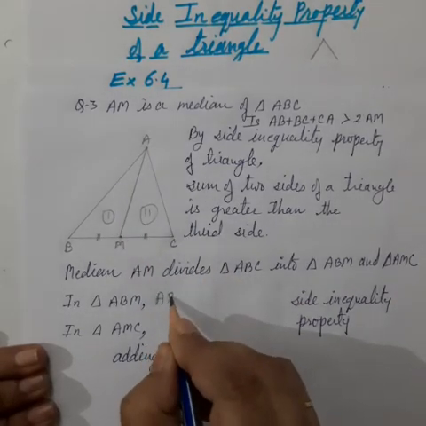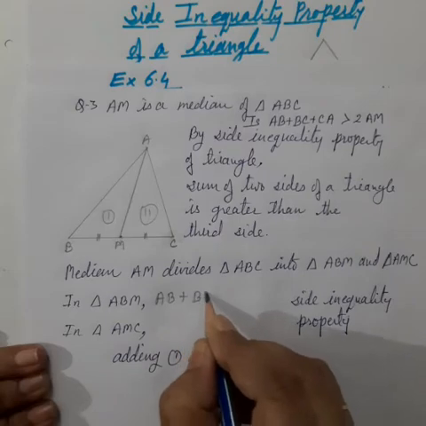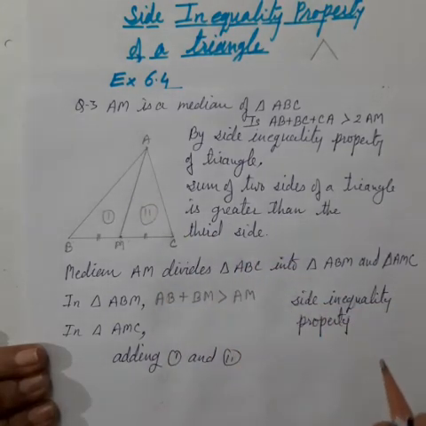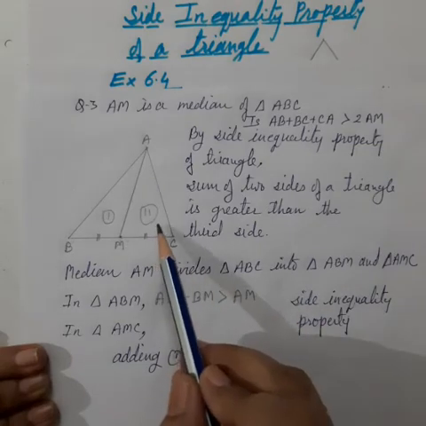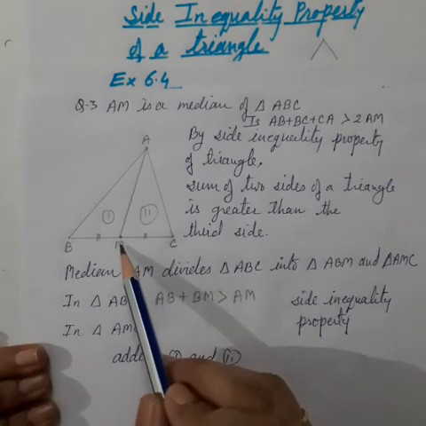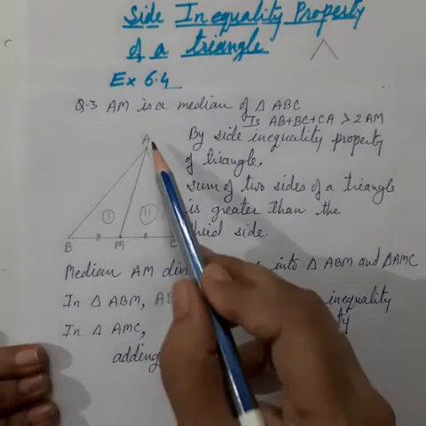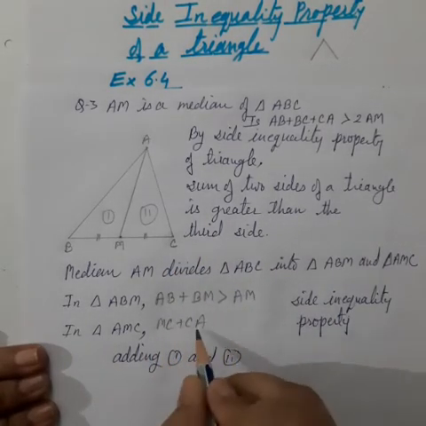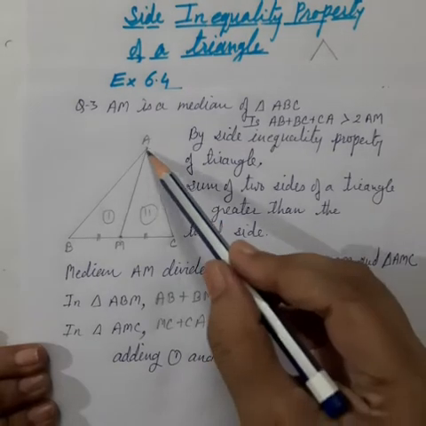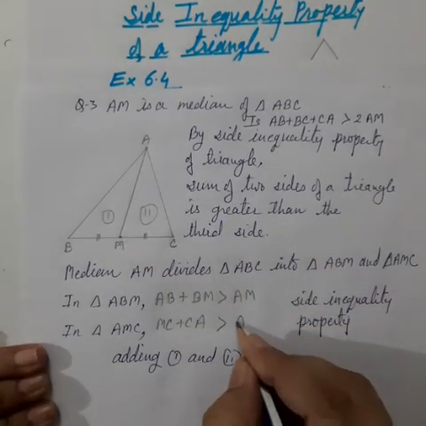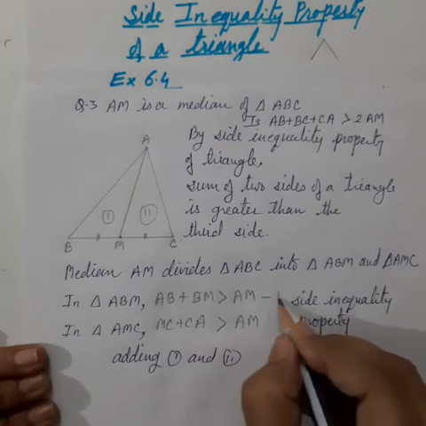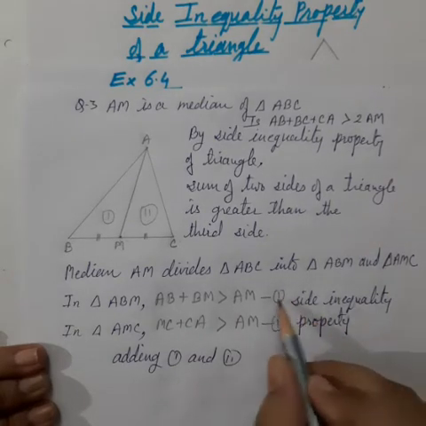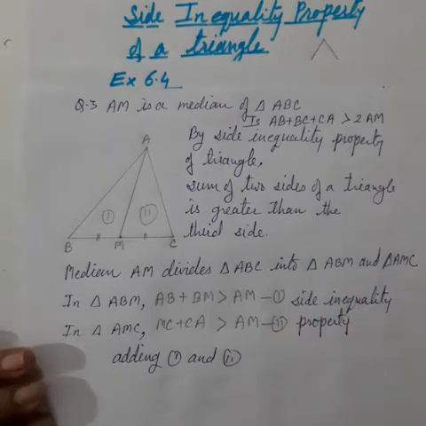So AB plus BM is greater than AM, that is our median. Now in the second triangle, the sum of two sides MC plus CA is greater than the third side AM, the median. This is our first inequality, this is our second inequality, and the reason is the side inequality property.